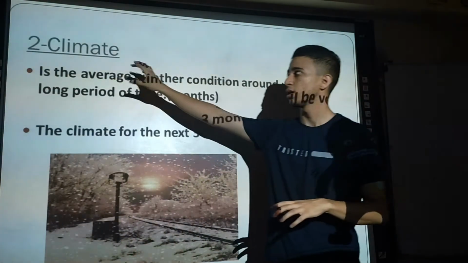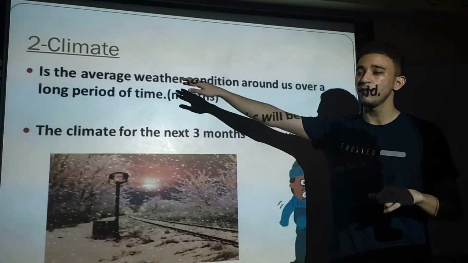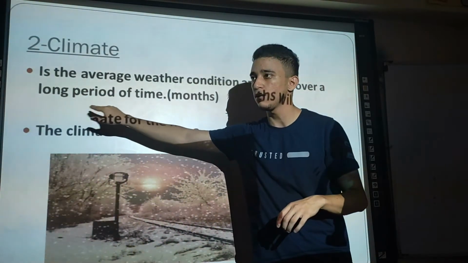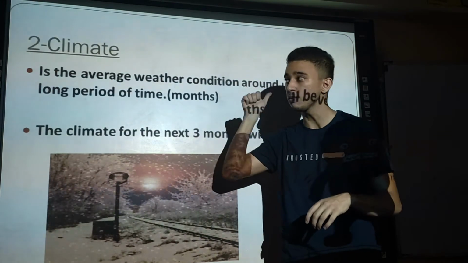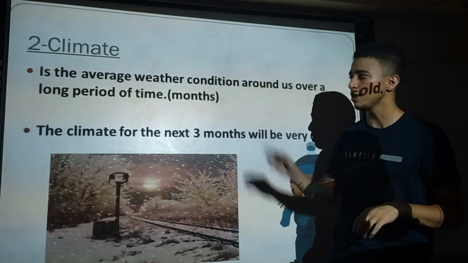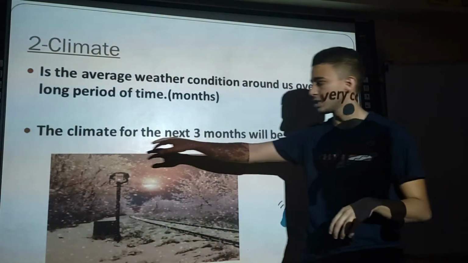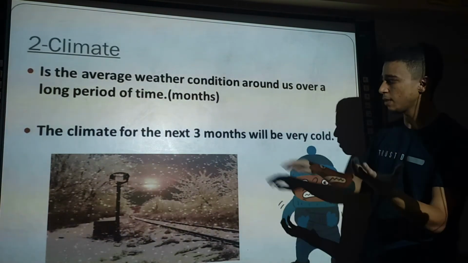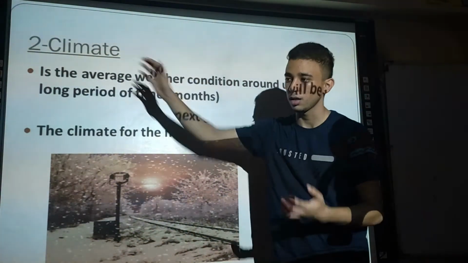Number 2, climate. Climate is the average weather condition around us over a long period. So weather is short time, climate is long period or long time. For example, months: the climate for the next 3 months will be very cold. So when we talk about months, we talk about climate.